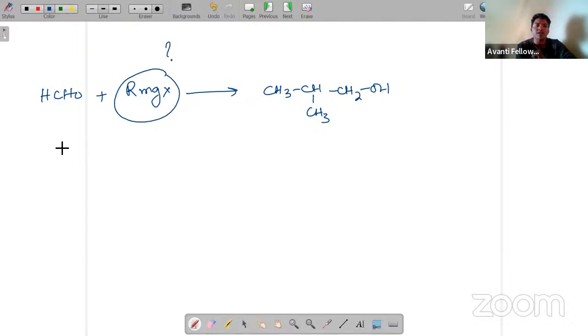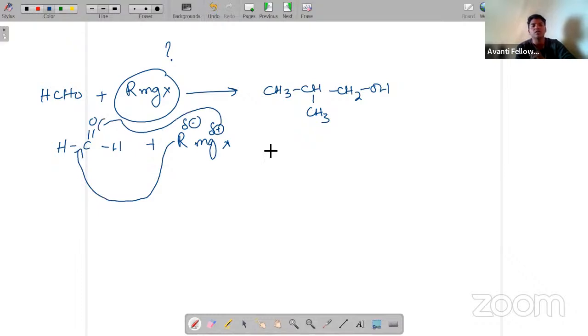Now we have done that from the mechanism: HCHO, and we know that R delta minus, Mg delta plus and X here. This R minus is a nucleophile and will attack the carbonyl carbon, and MgX will attack the oxygen. So the intermediate step will be RCH2OMgX.